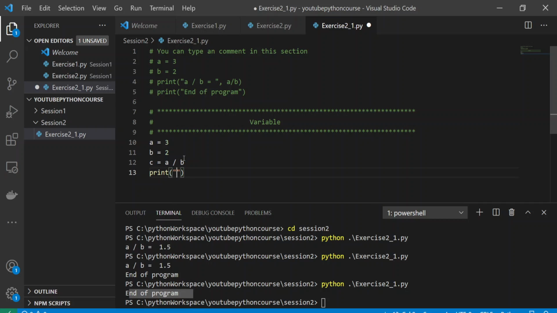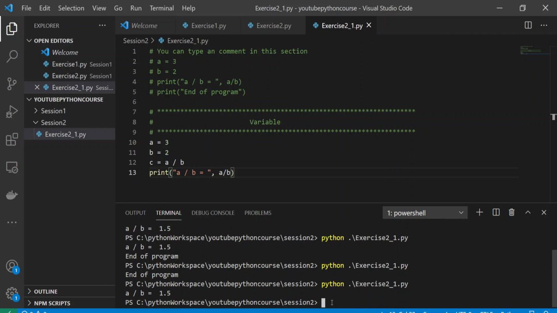So a, b, and a divided by b. Fine. If I save this and run again, I got 1.5. So this is a variable.